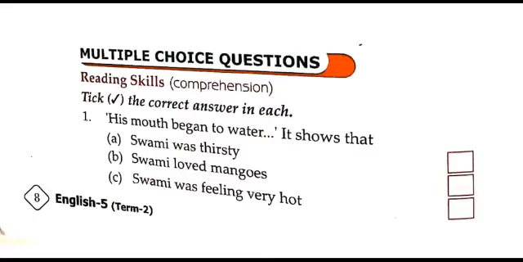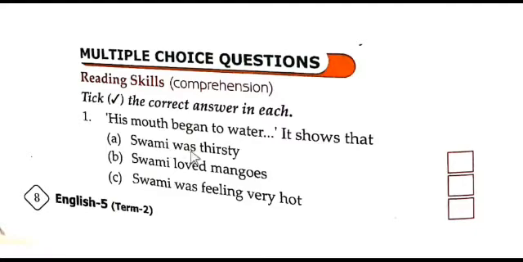Firstly we will discuss multiple choice questions. So students, get ready with the pencil. Here, take the correct answer in each. Let us read the first question. His mouth began to water. It shows that... When Swaminathan was thinking about the mangoes, his mouth began to water. So what does it show?